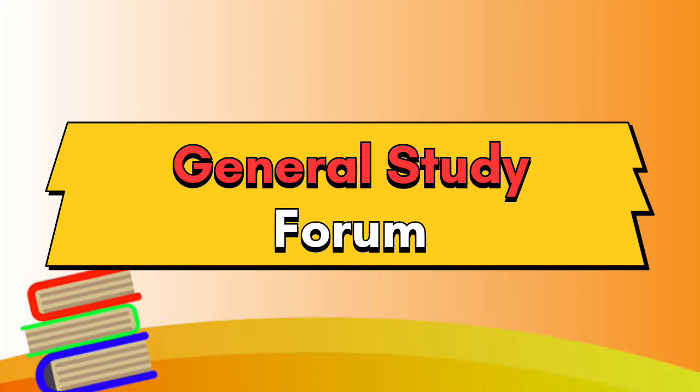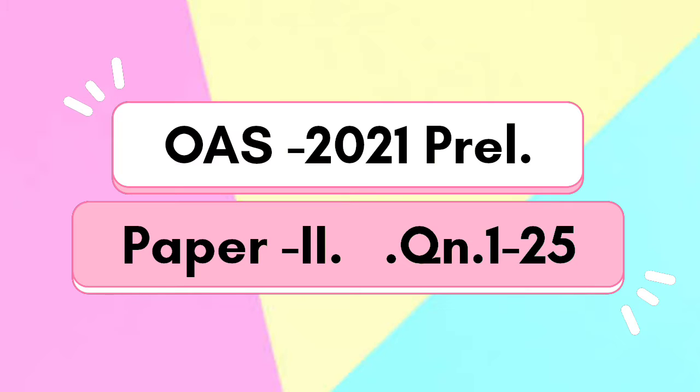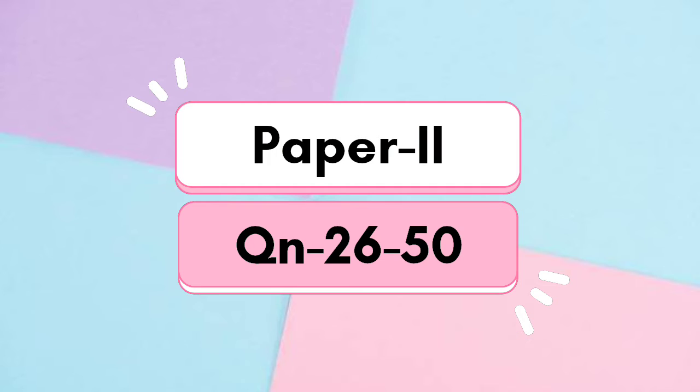In the previous video, we discussed the first 25 questions of General Studies, Paper 2 of Odisha Administrative Service Preliminary 2021. In today's video, we will discuss the rest of the questions, 26 to 50. Let's start with the first question.